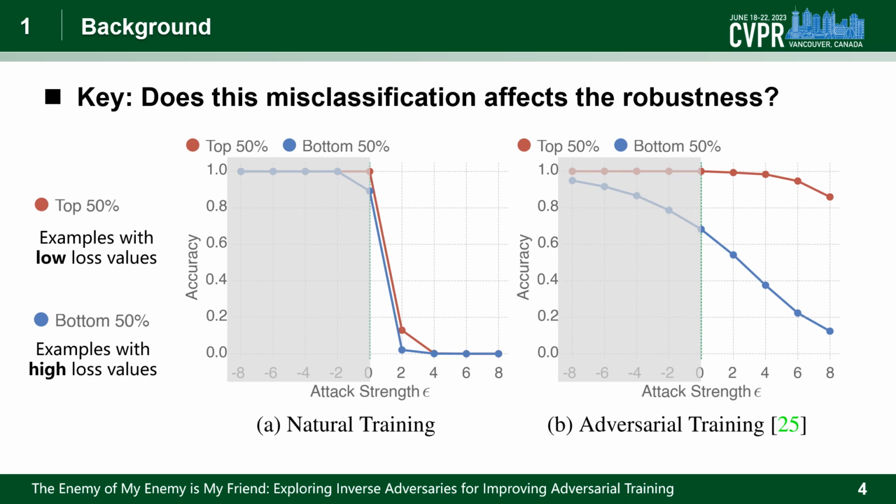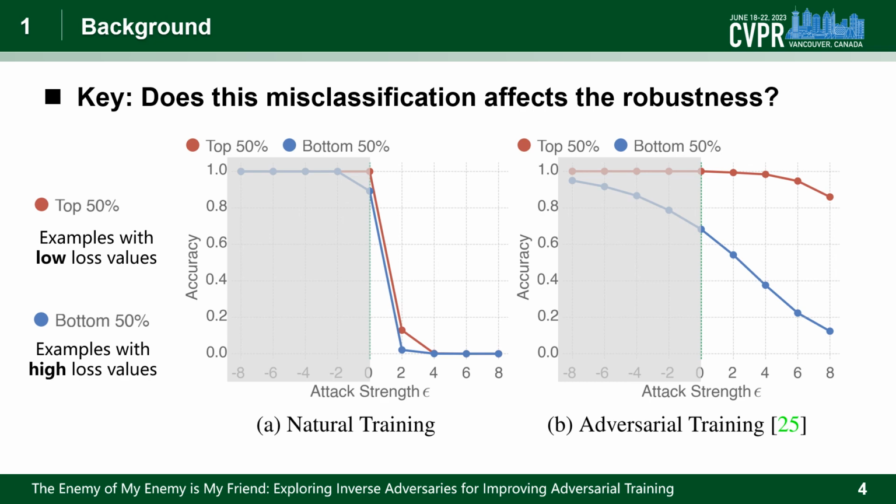To answer this question, we study the accuracy on two groups of data. We rank test examples based on the cross-entropy loss values in increasing order and divide them into two equal halves. For figure A, even a small perturbation can induce a drastic accuracy decrease, while for figure B, the robust accuracy of the bottom 50% suffers from a heavier drop than that of the top 50%, especially under larger attack strengths.